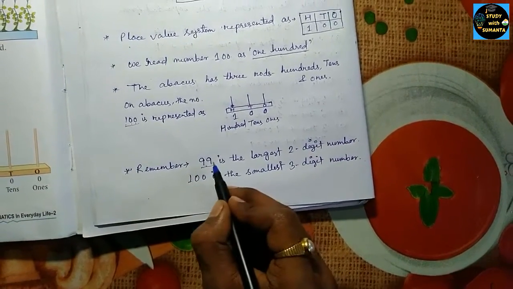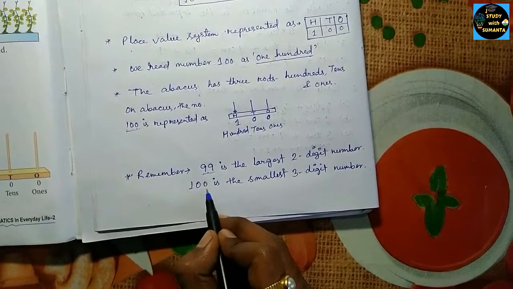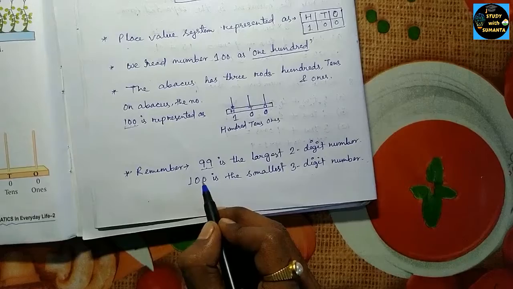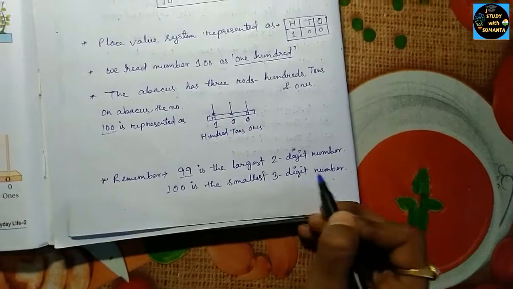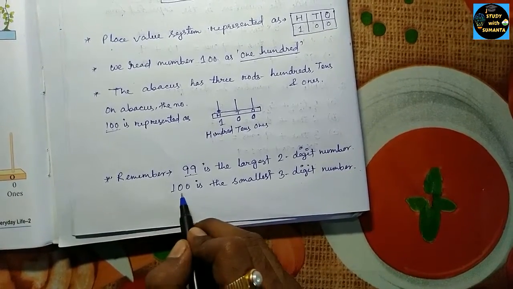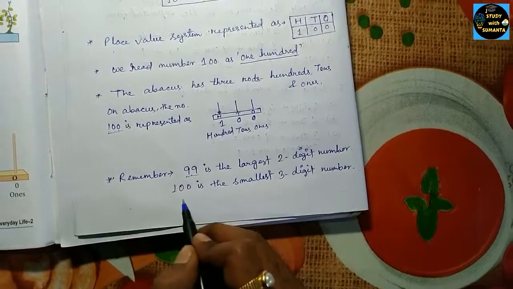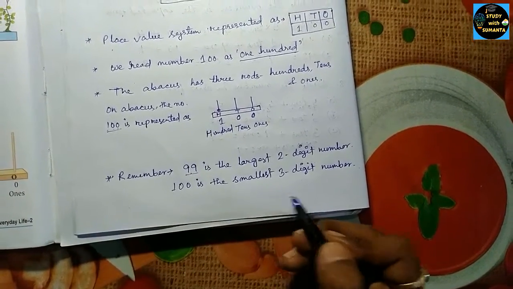This is the largest 2-digit number we have. If you add 1 to this number, you will get a 3-digit number. So this 100 is the smallest 3-digit number we have, and 999 is the largest 3-digit number.